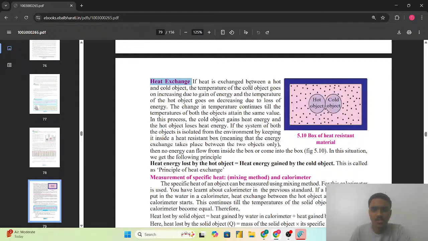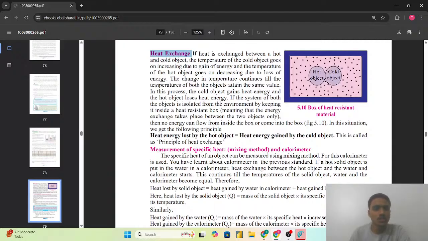If heat is exchanged between a hot and a cold object, the temperature of the cold object goes on increasing due to the gain of energy, and the temperature of the hot object goes on decreasing due to the loss of energy. The change in the temperature continues till the temperature of both the objects attains the same value.